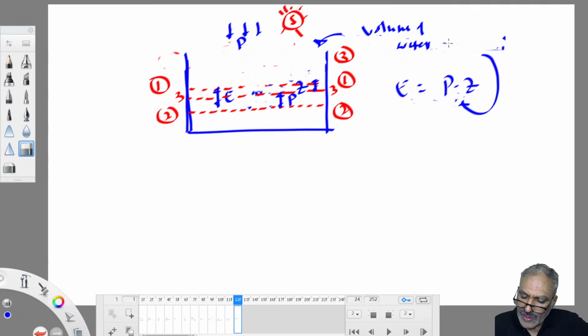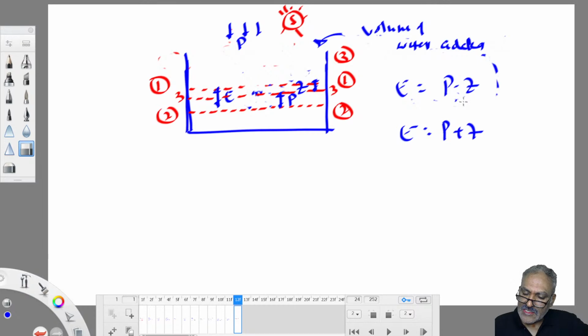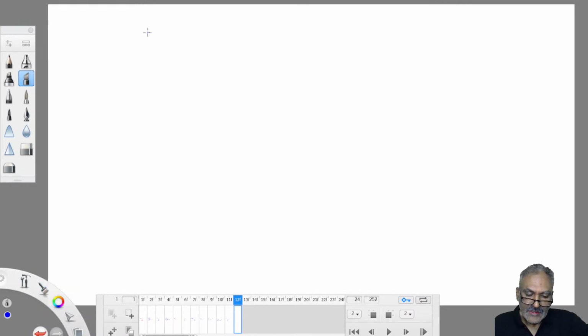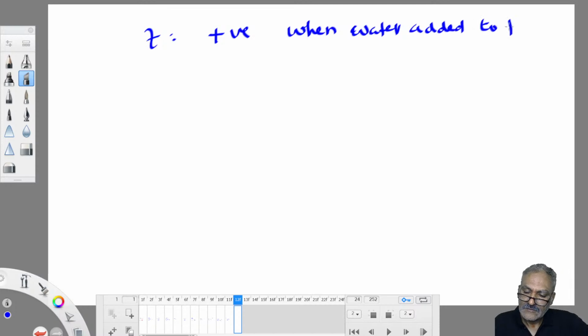When we add water to the pan, the depth of water added is Z. On that particular day, the evaporation loss is E equal to P plus Z. So whenever water is added, the correction is positive, and whenever water is removed, the correction is negative. That much idea is more than sufficient. The Z value is the volume of water added or removed from the pan divided by the surface area of the pan. Z is positive when water is added to the pan, and Z is negative when water is removed from the pan.